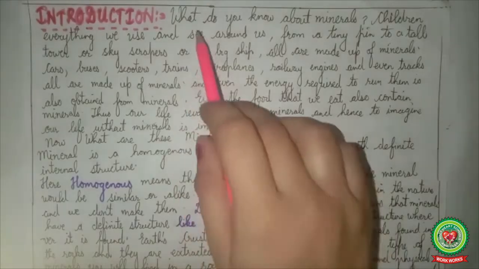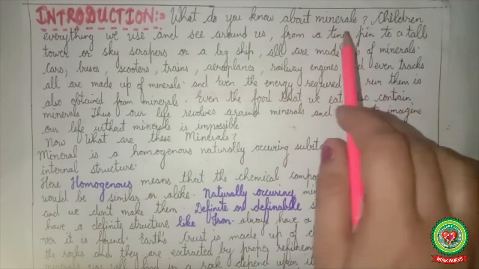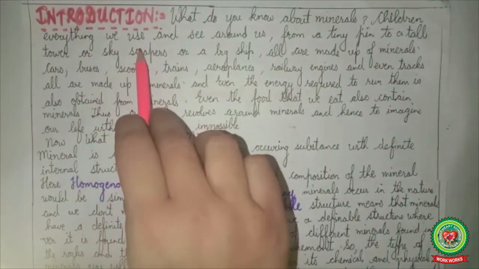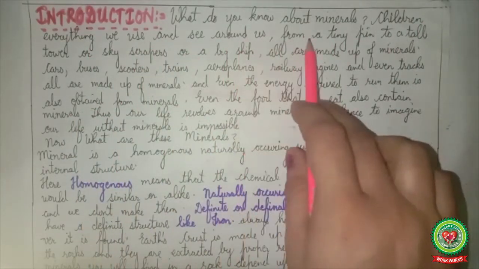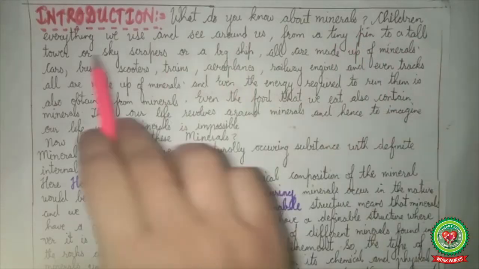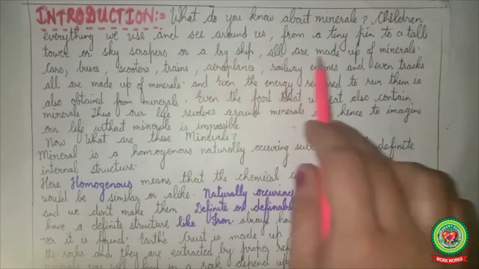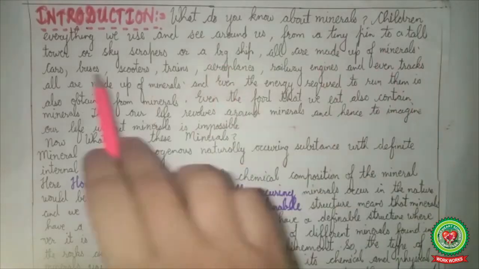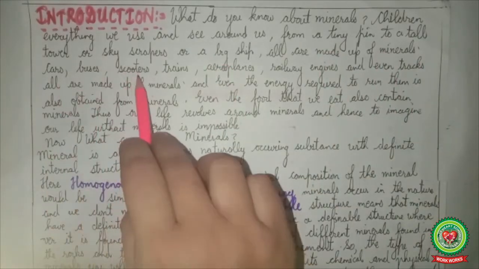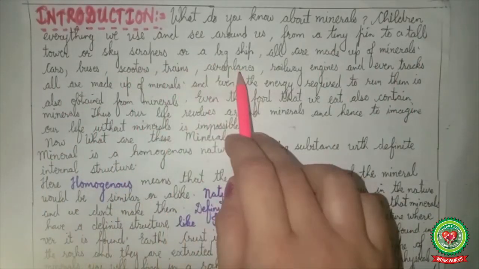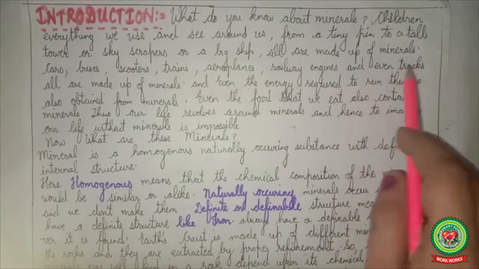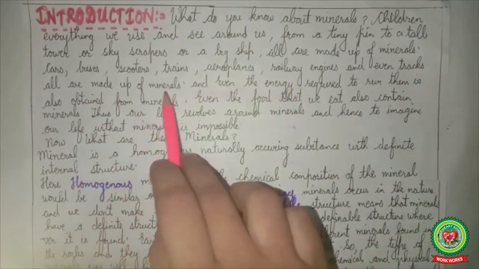So children, what do you know about minerals? Children, everything we use and see around us, from a tiny pin to a tall tower or skyscraper or a big ship, all are made up of minerals. Cars, buses, scooters, trains, aeroplanes, railway engines and even tracks are made up of minerals.